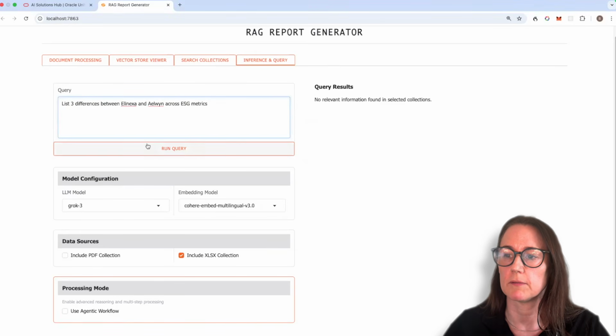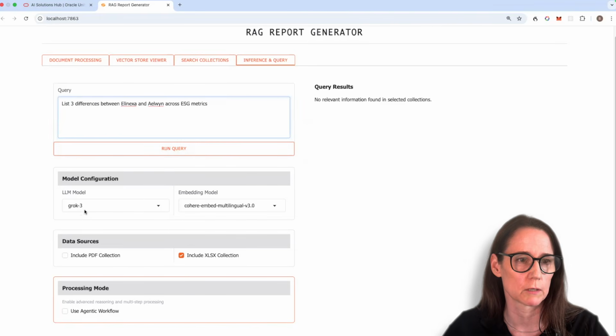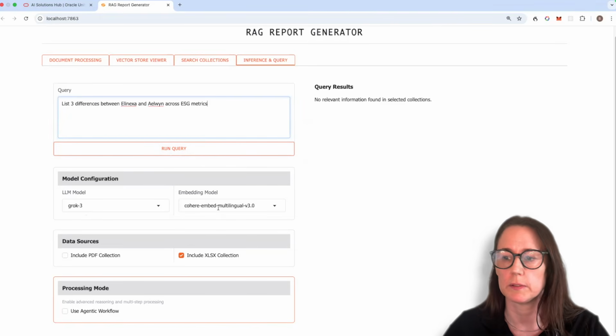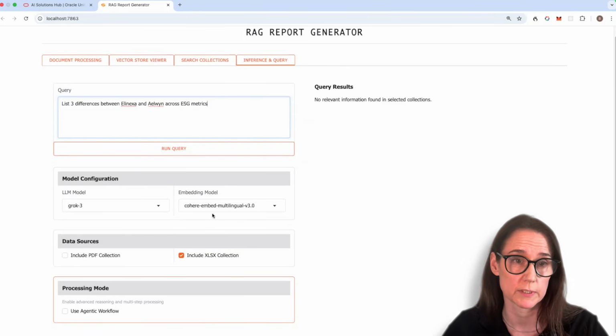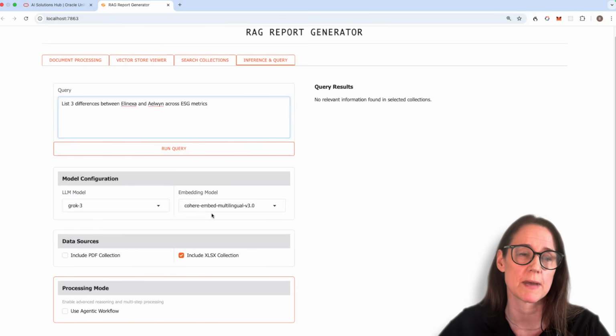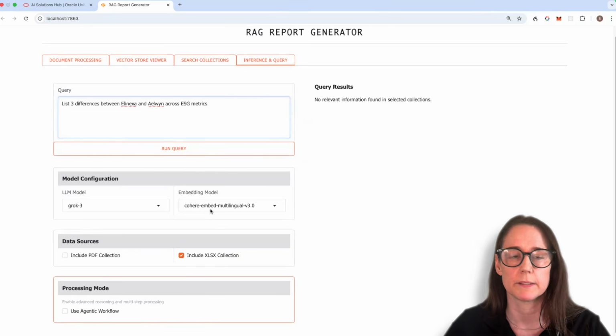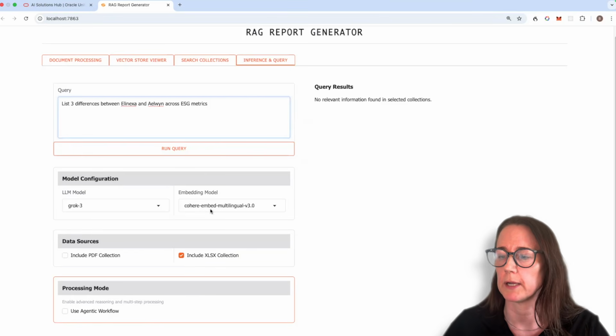So let's give it a very simple query. First of all, we're using the Grok model running on OCI. We're using the same embedding model that we used to embed the chunks. It's very important that those embedding models are the same. And in this case, it's the multilingual Cohere model.